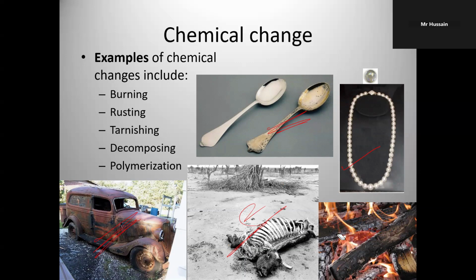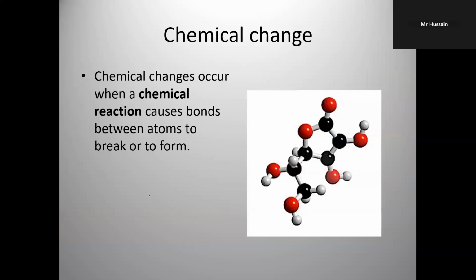Therefore, we call them chemical changes. Chemical changes occur when chemical reactions take place. In a chemical reaction, bonds are broken, new bonds are formed, and a new substance is produced. That's a chemical change.